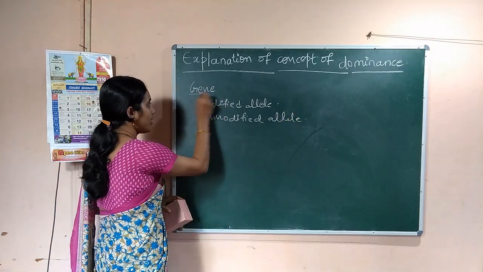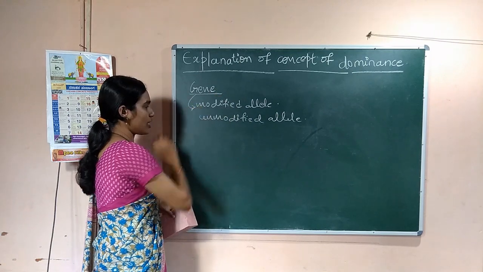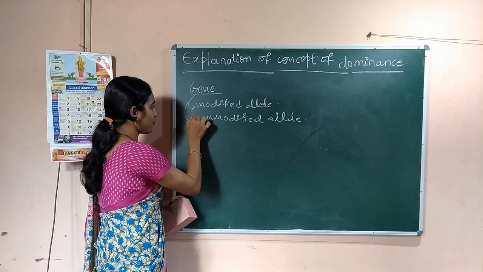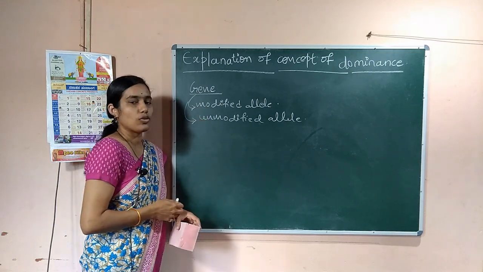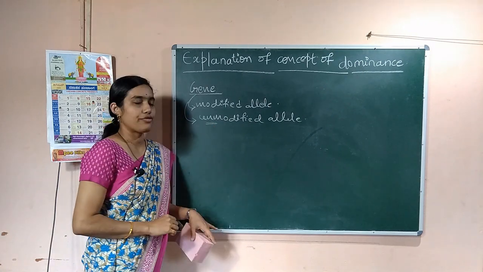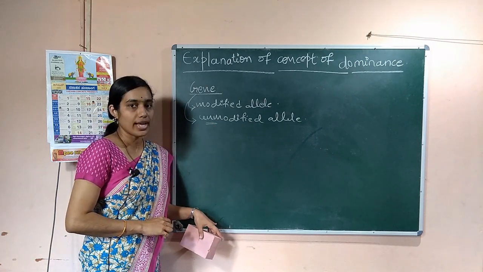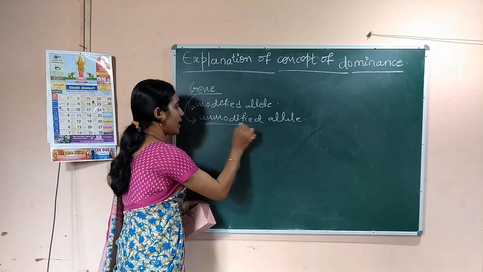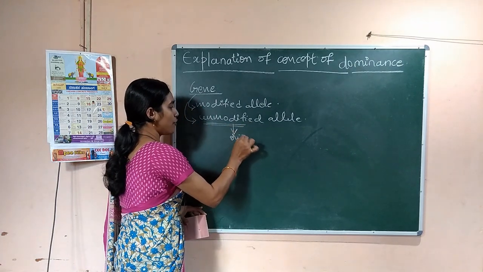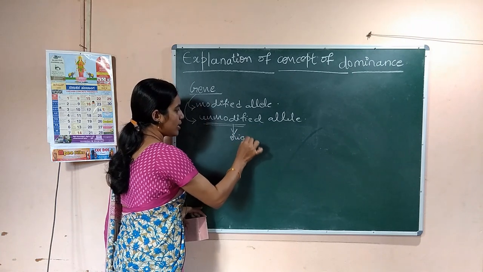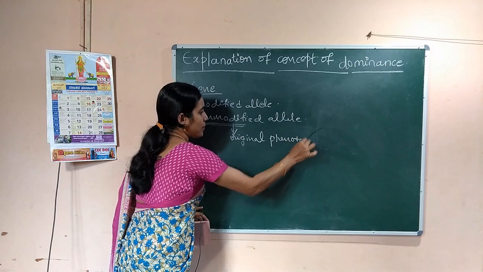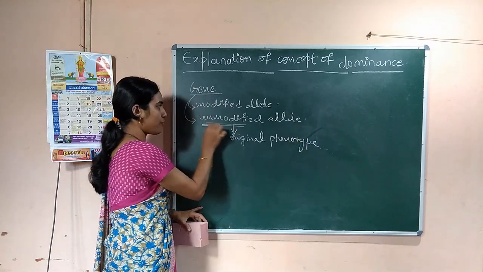That means when a gene undergoes some changes, that gene is called a modified gene, and if it does not show any modification or any changes, then it is called an unmodified gene or unmodified allele. Okay, so now the original phenotype is expressed by this unmodified allele.